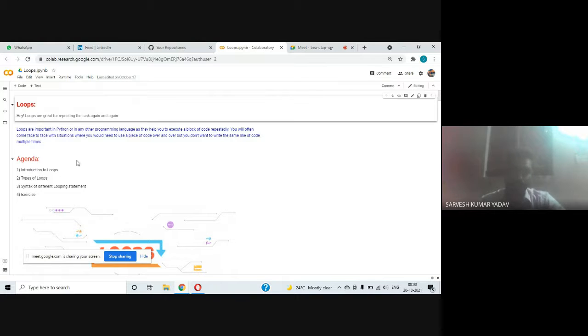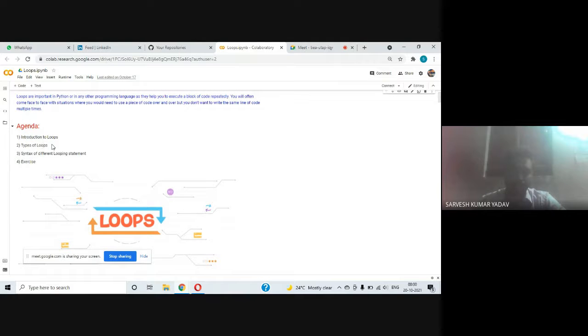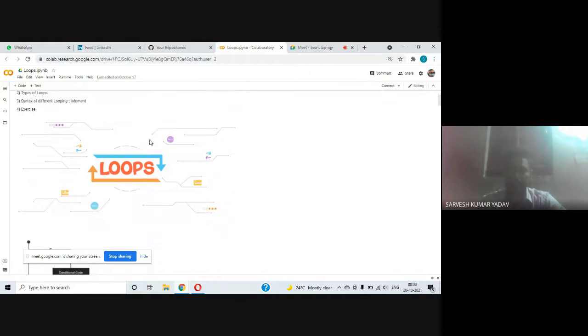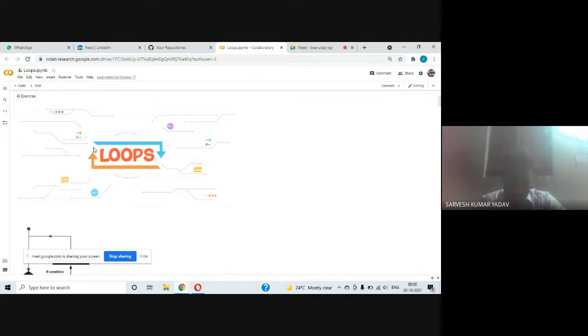Before moving further, let us clear up today's agenda. We will discuss the introduction to loops, then types of loops, and syntax of different looping statements. Then we will do some hands-on practice. Okay, here let us demonstrate it visually. Its starting point is connected with the end point, so we can call this a loop.